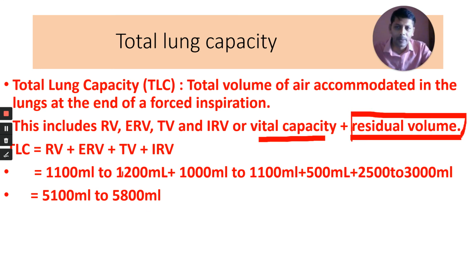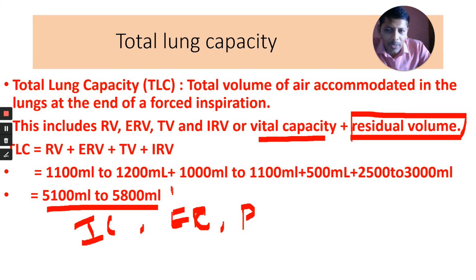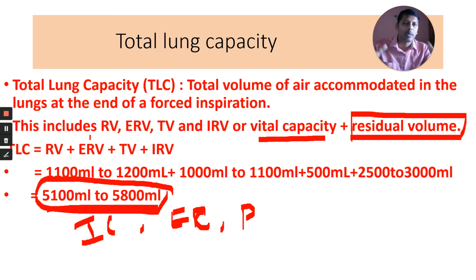You don't get the residual volume in IC. You don't get it in EC, expiratory capacity. You get it in FRC, functional residual capacity. Its value is 5100 to 5800 ml. This is called TLC, total lung capacity. That's all about the lung capacities and volumes.